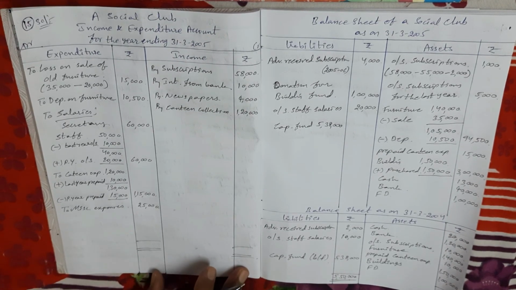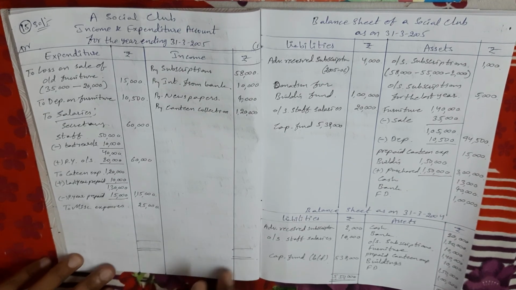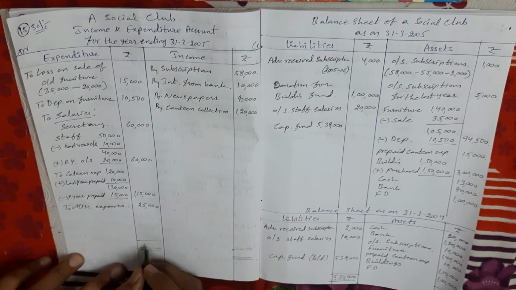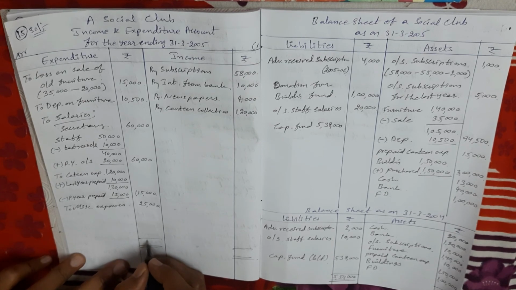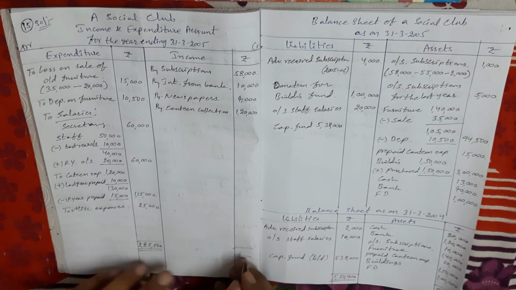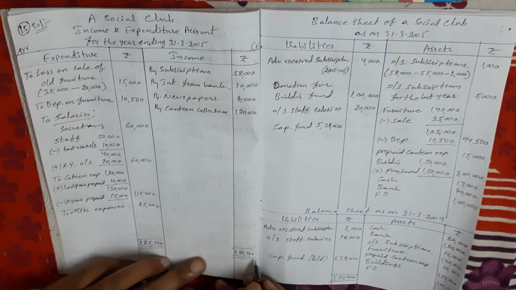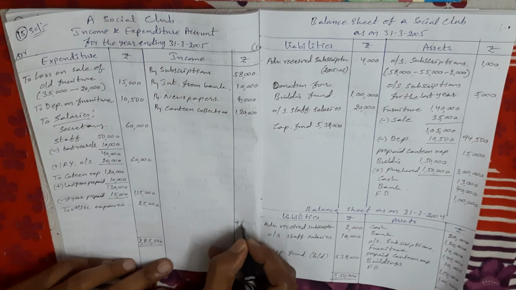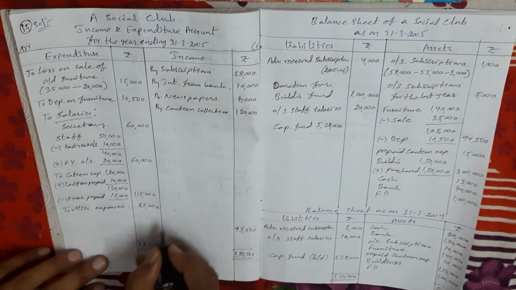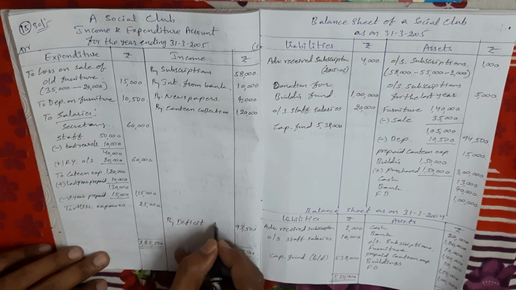Next we close the income and expenditure account. So in this problem, the income and expenditure account is showing a debit balance. I mean expenditure is more. So expenditure more means we get a deficit. See, debit side total is 2,85,500 minus credit side total. So the balance is 93,500, called deficit.